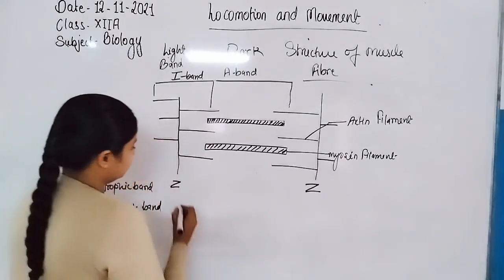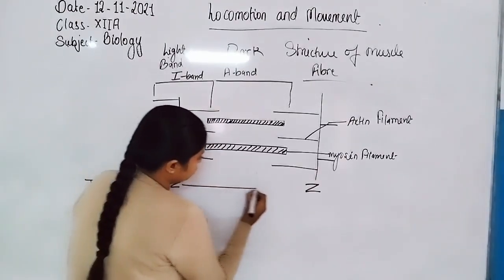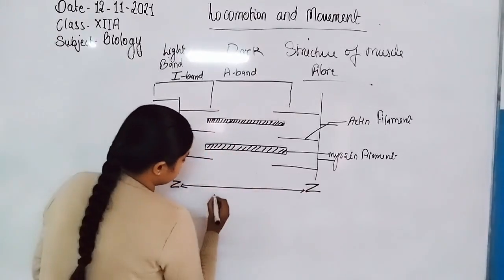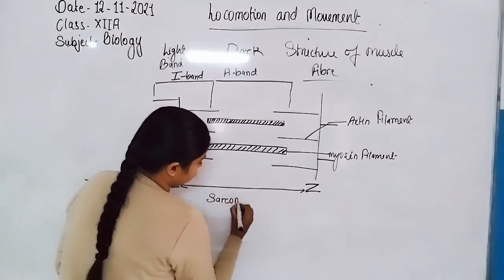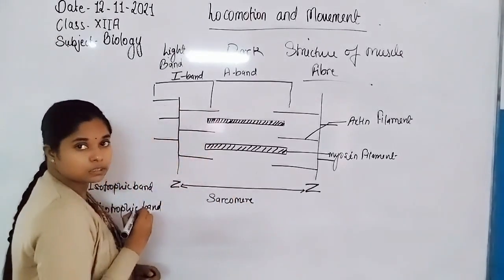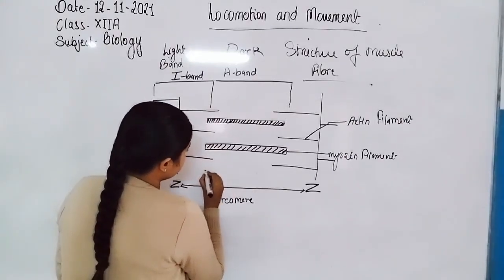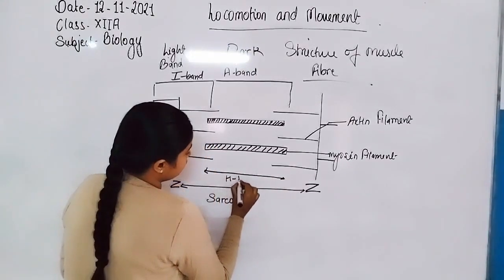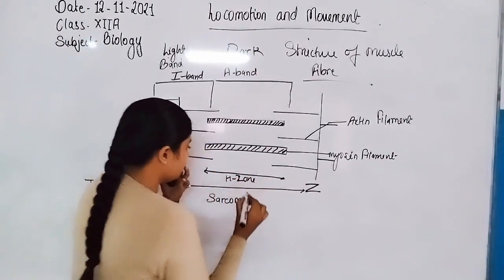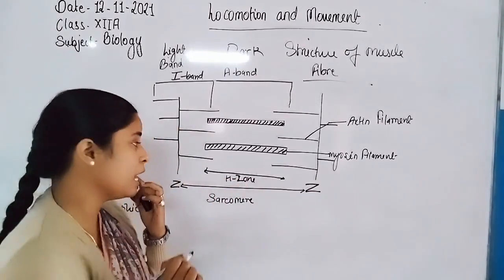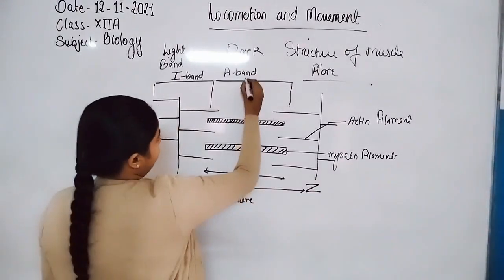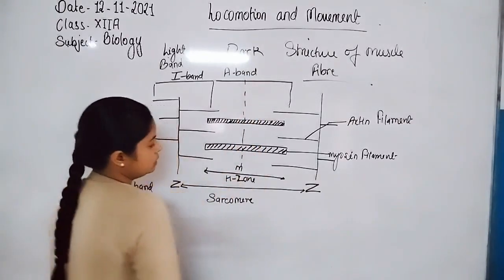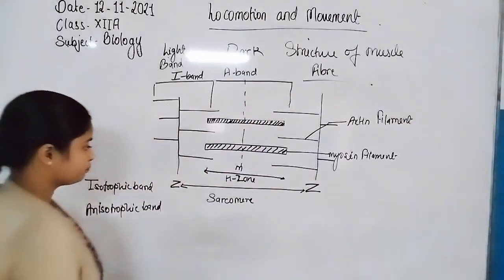Now, the distance between two Z lines is known as the sarcomere. The region where only myosin is present is known as the H zone, and the line which divides the myosin into two parts is the M line, the middle line.